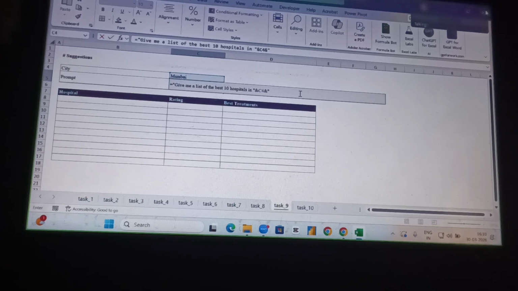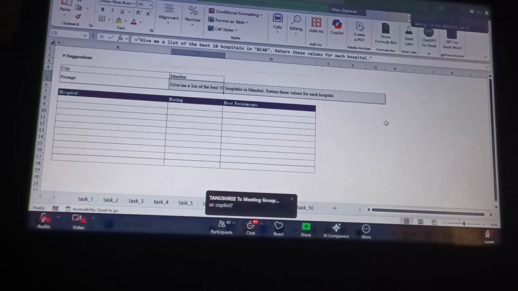Then the database, then for each hospital. So this is the problem.